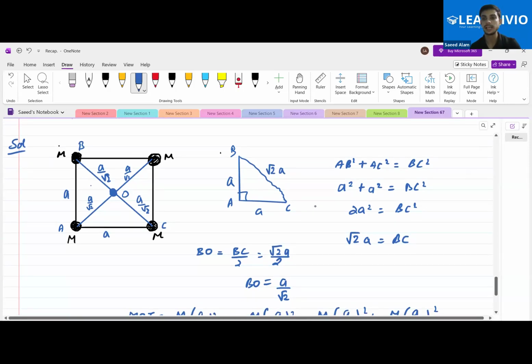Okay, tell me, is there any other method to calculate these distances other than using the Pythagoras theorem? Has anybody applied that? Yes, anyone? Nobody? Was everybody following this particular method only?